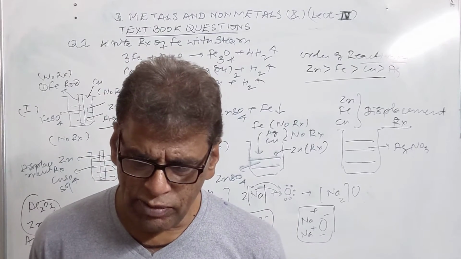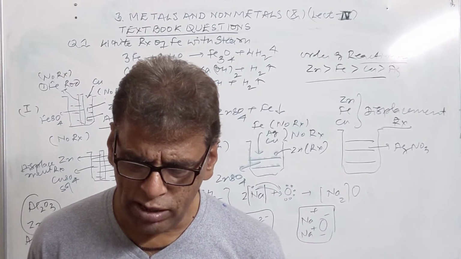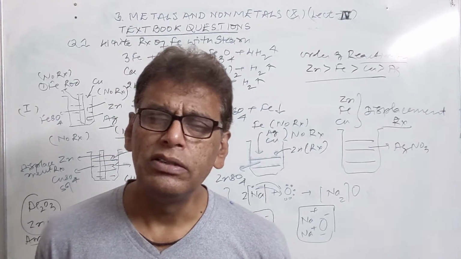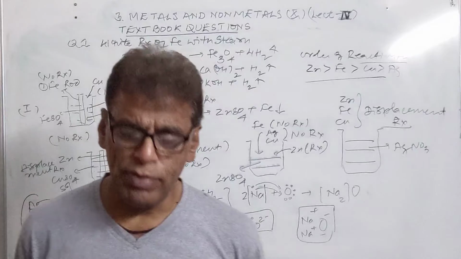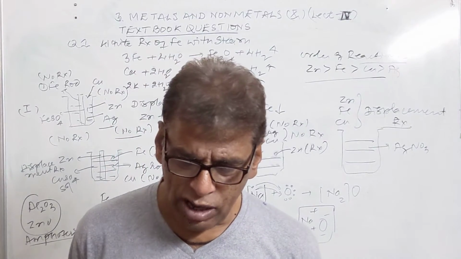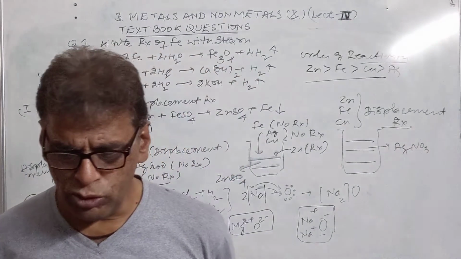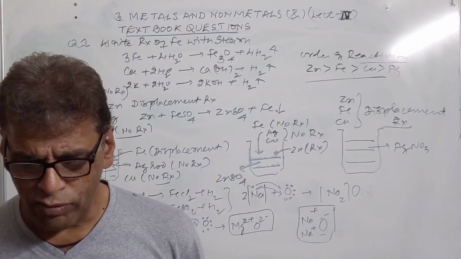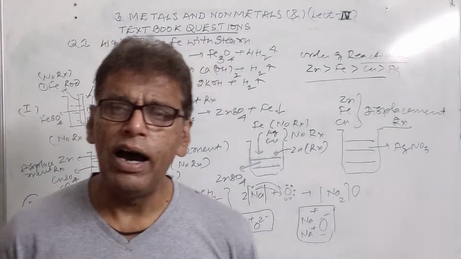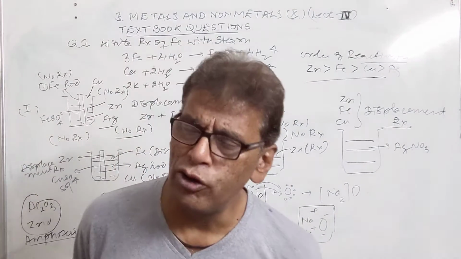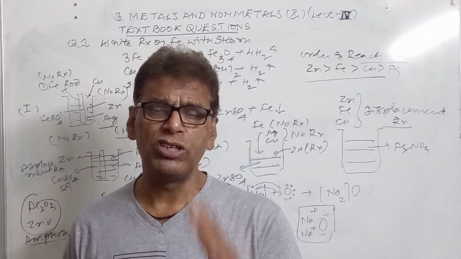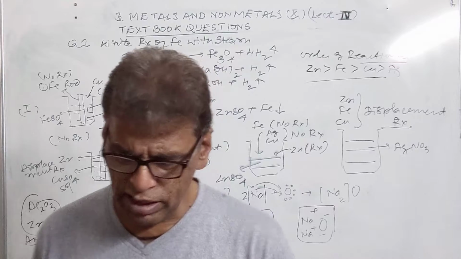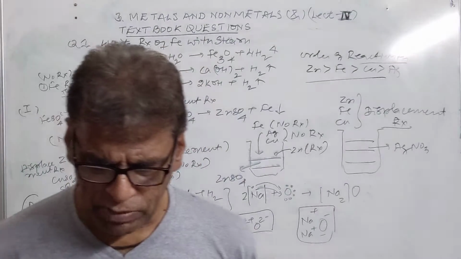Then identify the most reactive metal among copper, iron and zinc. Zinc is the most reactive metal because it lies high up in the activity series. Now give the method used to reduce the oxide of a highly reactive metal. Highly reactive metals cannot be reduced by heating with carbon or carbon monoxide. They are reduced electrolytically, and the same is used for purification purposes.